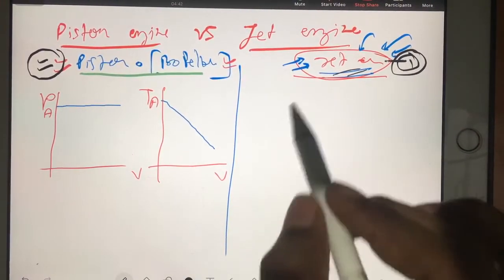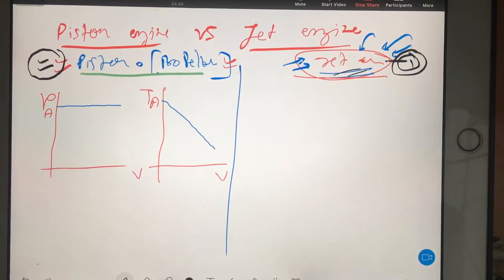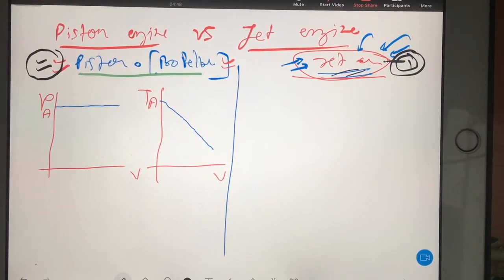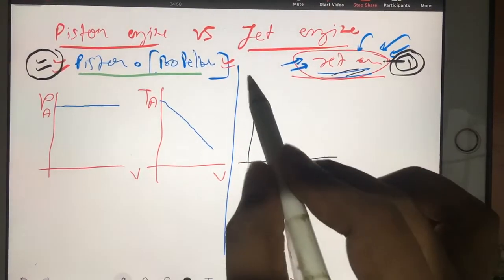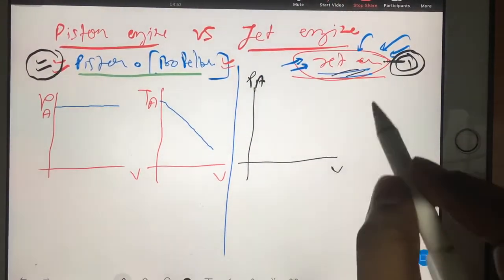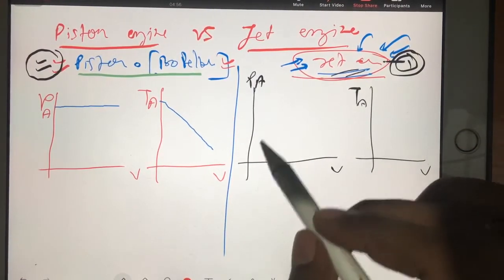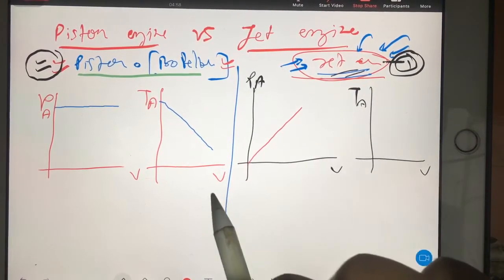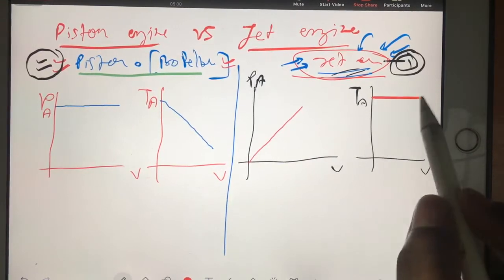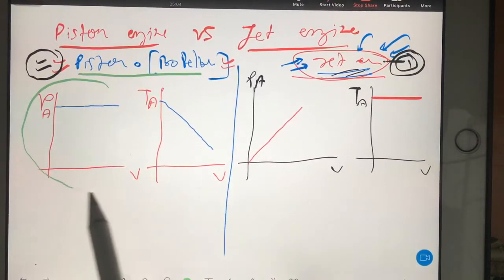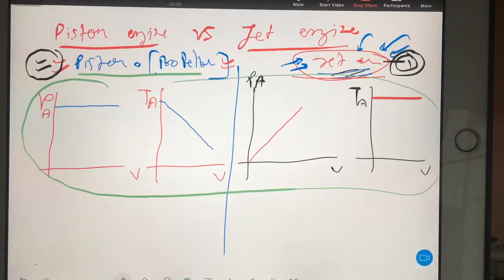In the same way, when you talk about a jet engine, there also you have power available and thrust available. Power available increases with velocity, and thrust available is constant with velocity. So what is the key point here? You should keep all 4 variations in your mind.